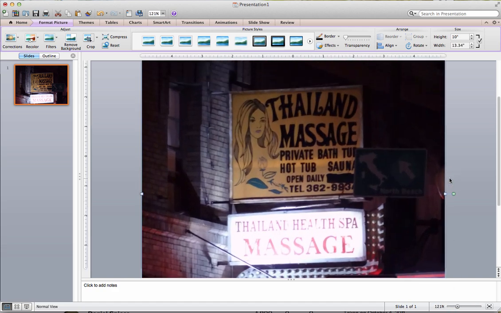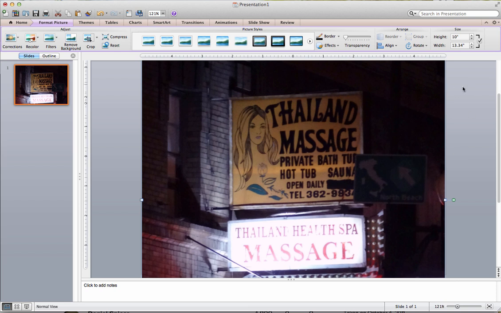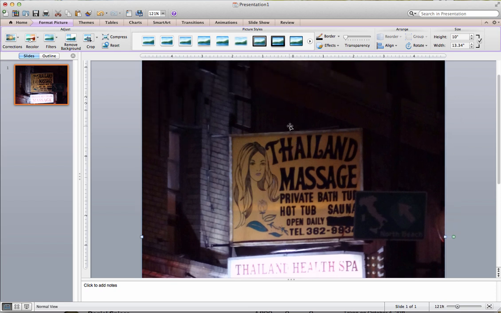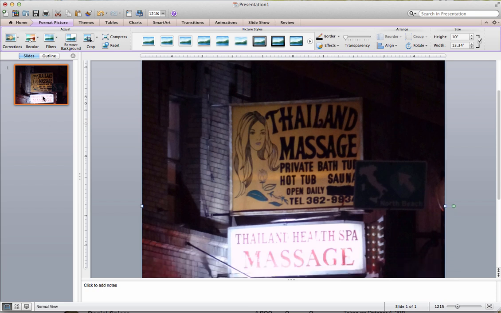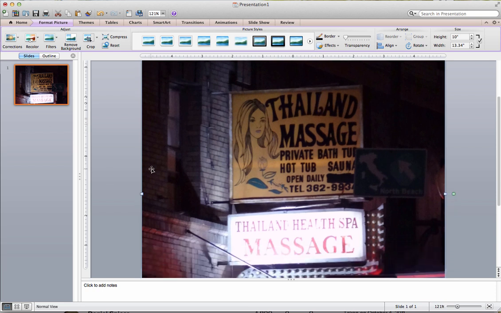Things like that. So one thing you'll find in PowerPoint is if you go beyond the size of the slide, it'll still show in your area on the screen where you're editing, but over on the thumbnail it'll actually show you what it will really look like.